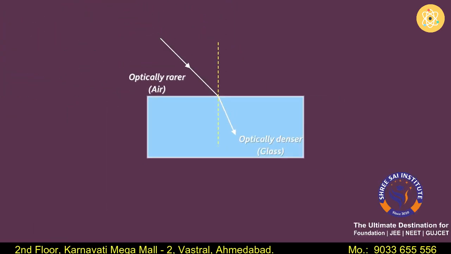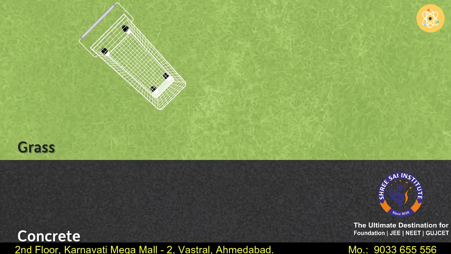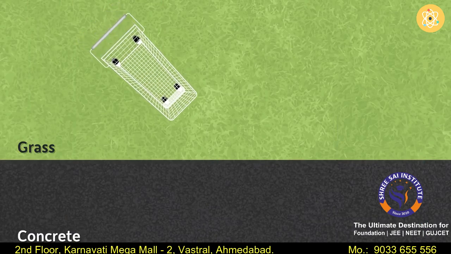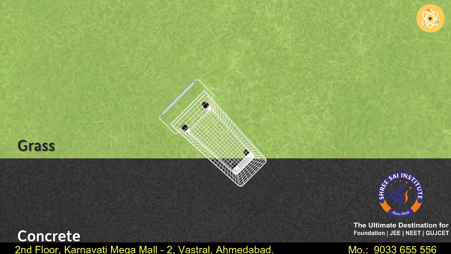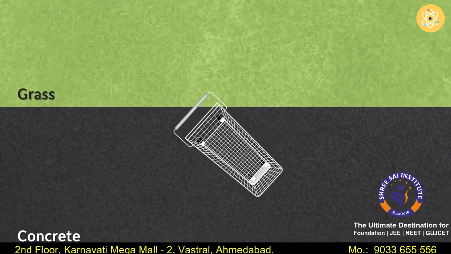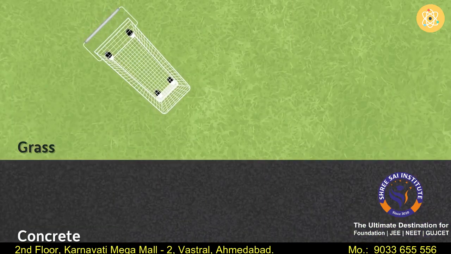How will the direction of light change when it enters from an optically denser medium to an optically rarer medium? Will it move towards or away from the normal? To answer this question, let's switch back to the cart example. This time, the cart is here on the grass and it's being pushed towards the concrete patch. What will happen here? This is how the direction of the movement of the cart will change. Why? Let's see the animation slowly.